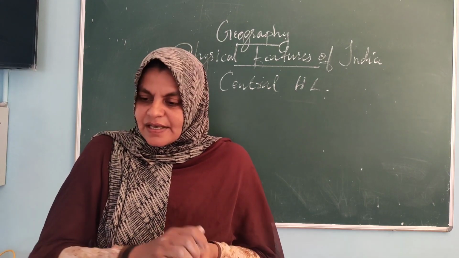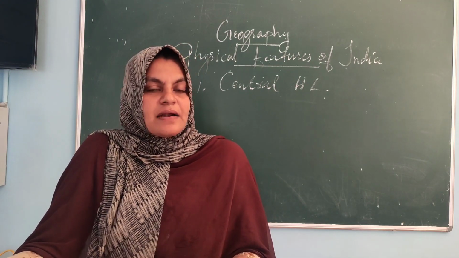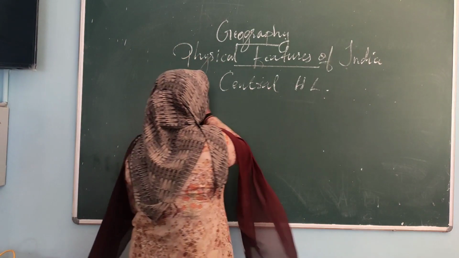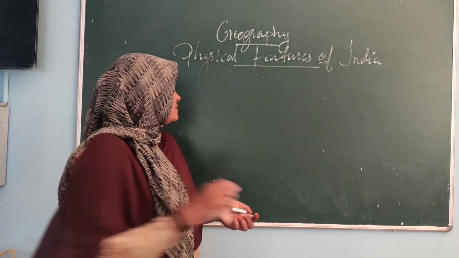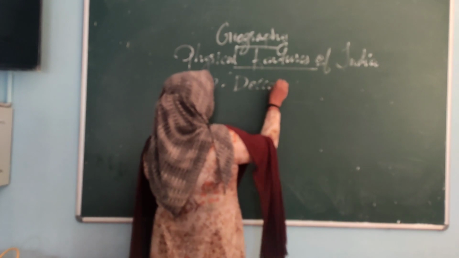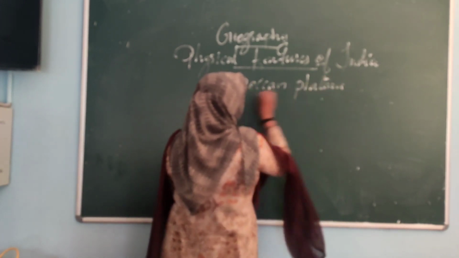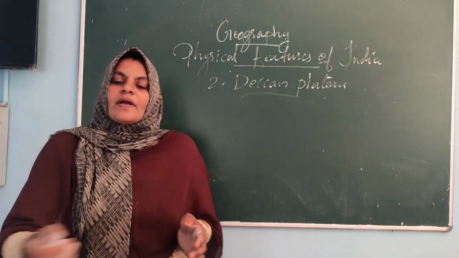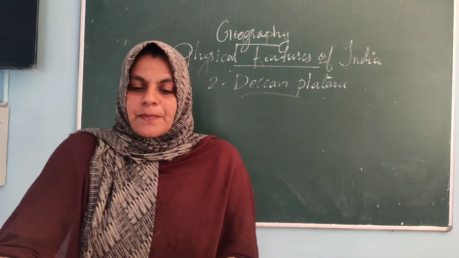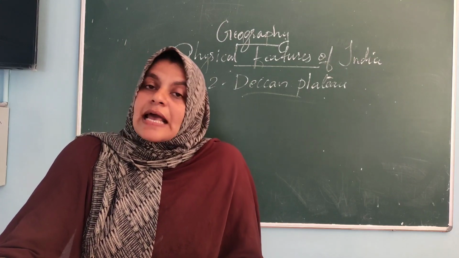Okay, next we can discuss the Deccan Plateau. The Deccan Plateau is a triangular landmass.